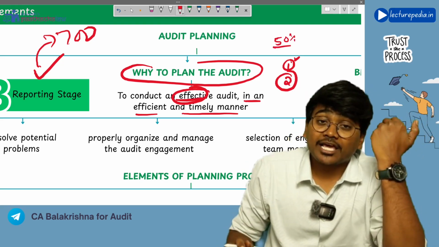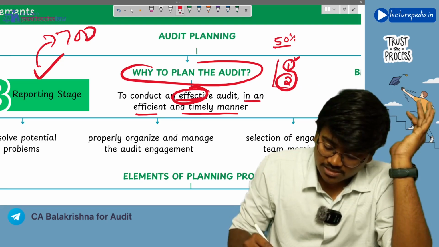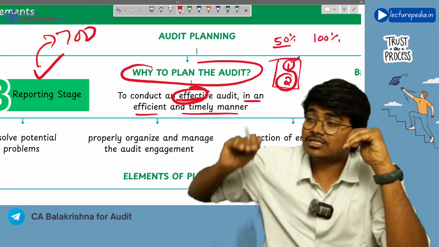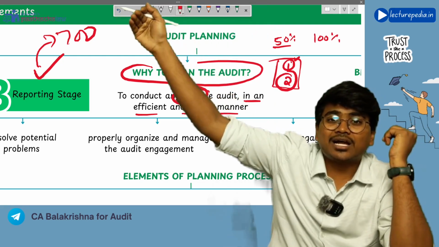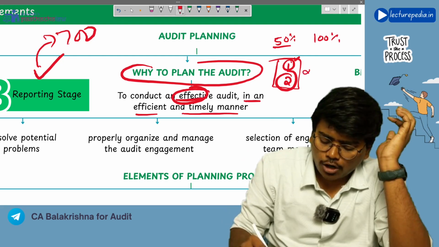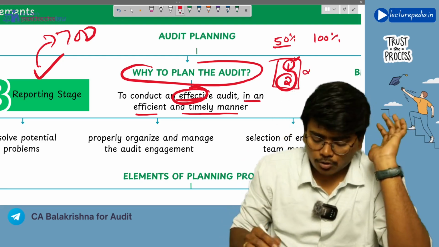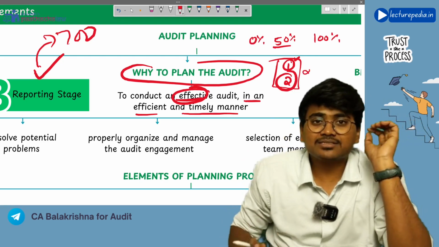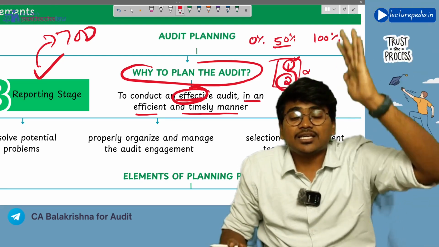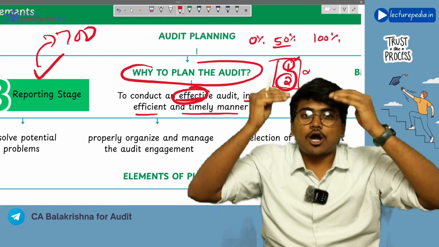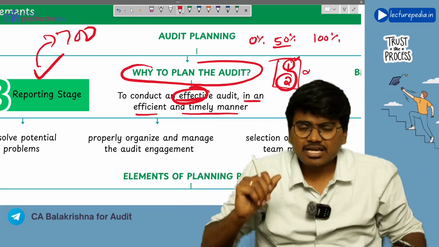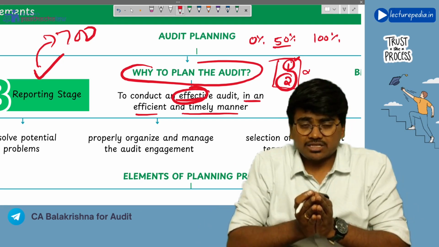If you are able to clear both the groups, then you will be said to be 100% effective because you have achieved your complete target. Let's say this should not happen, you were not able to clear any of the groups, it would be said that you are 0% effective. So effectiveness means achieving the objective. The measure of how much of the objective you have achieved is the effectiveness. Okay, hope that is clear.